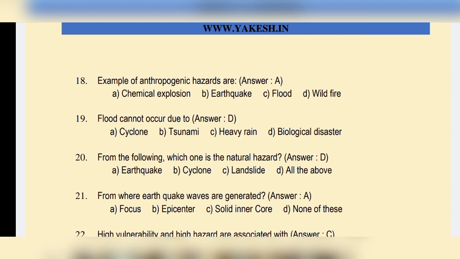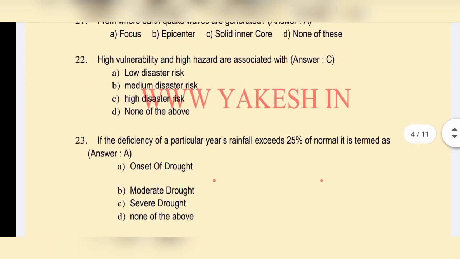From where are earthquake waves generated? Option A, focus. High vulnerability and high hazards are associated with option C, high disaster risk. If the deficiency of a particular year's rainfall exceeds 25% of normal, it is termed as option A, onset of drought.